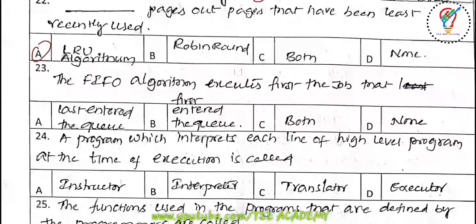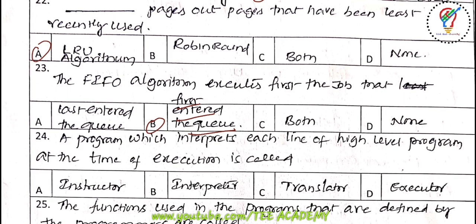Next one, 23rd question, the LIFO algorithm executes first the job that dash. The options are last entered in the queue, first entered in the queue, C both, D none. The answer is the last entered in the queue.